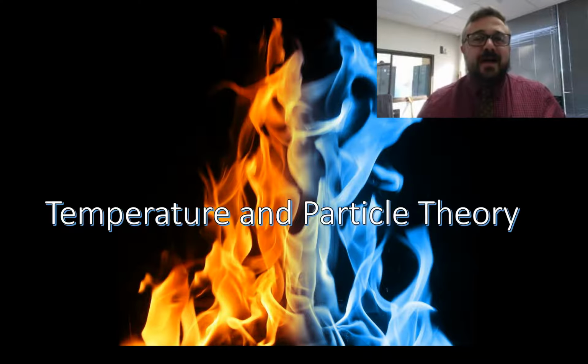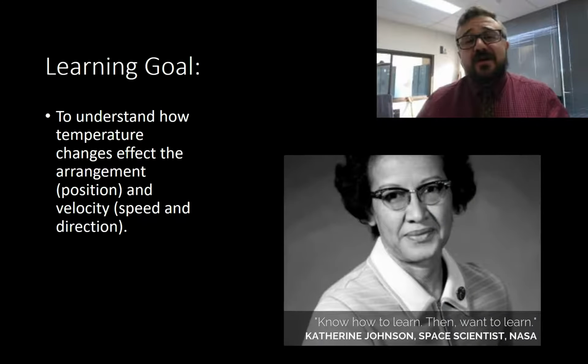So today we're going to look at temperature and its effect on substances or matter according to particle theory. When we look at matter as being made up of tiny little particles, what effect do changes of temperature have on that? Our learning goal is that by the end of this we want to be able to explain how temperature up and temperature down changes will affect the arrangement, so where the particles are, and the velocity, so the speed and direction that they're moving.